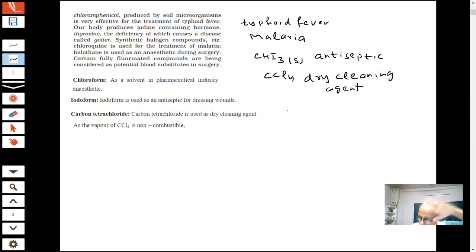The vapors of CCl4 cover the flames, so the supply of oxygen is cut off. Non-combustible. So these are some of the uses. They are important compounds, students.